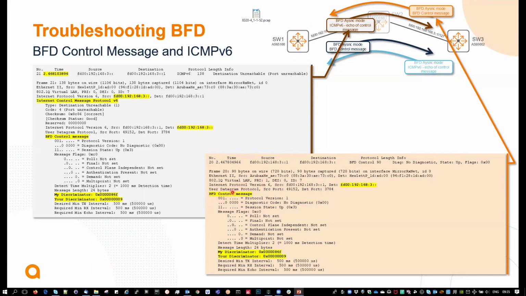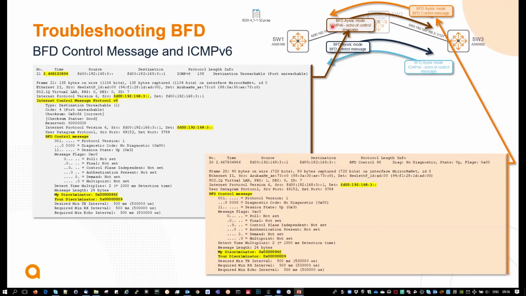This is a packet seen as a BFD control message, where the IPv6 destination is switch 1, and the source is switch 3 here. You have a discriminator, which is the ID of the BFD session. So my discriminator here, that index, corresponds to the index that is local on switch 3. And the remote is also indicated here.